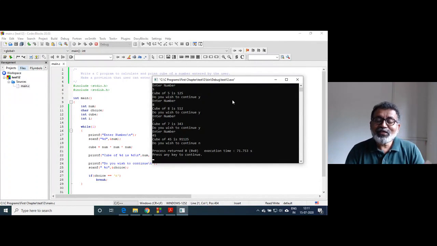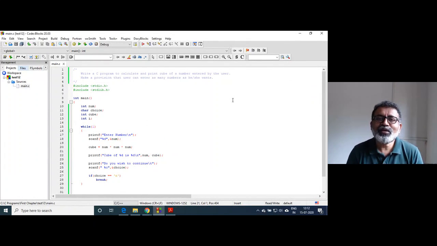So that is the magic of C. That's why I love this programming language. You can do anything. This is not the only way. I will bet you this program can be written in 8 to 10 different ways.